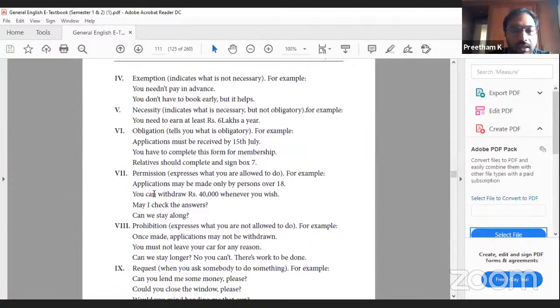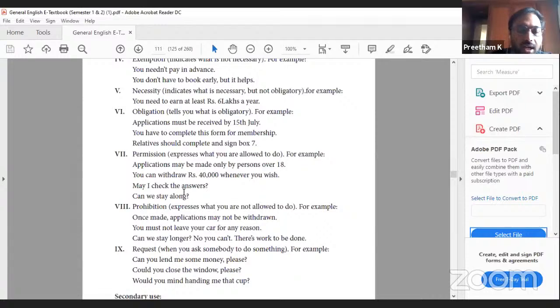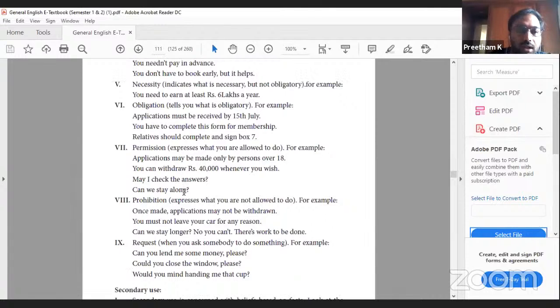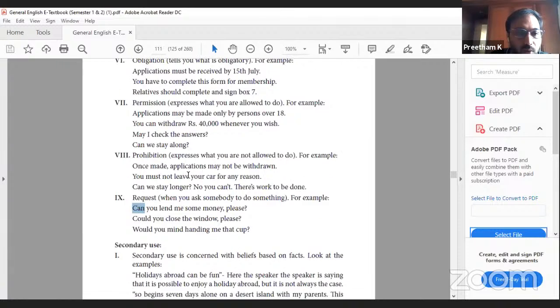Then permission: applications may be made only by persons over 18. So what is permitted and what is not permitted? Here we are discussing in what all contexts we can use modals. Then prohibition: once made, applications may not be withdrawn. This is the prohibition. Request: can you lend me some money, please? So here you can see the use of modals. Can. Here we have used may. Here again we have used may, can. So in all these examples, various modals are used.